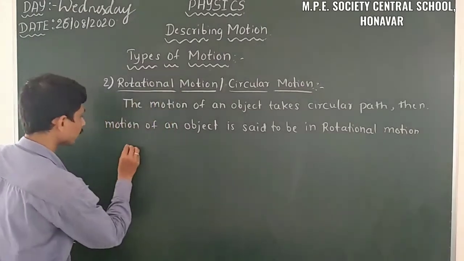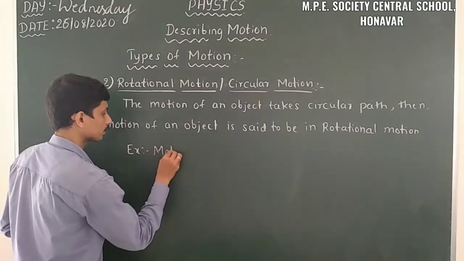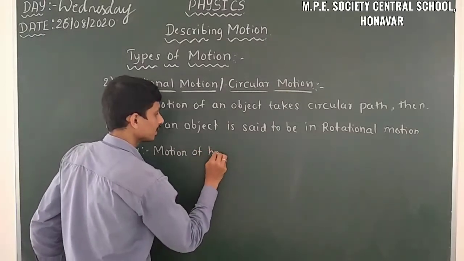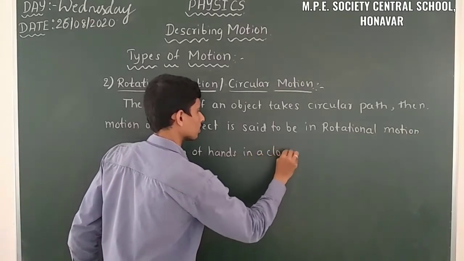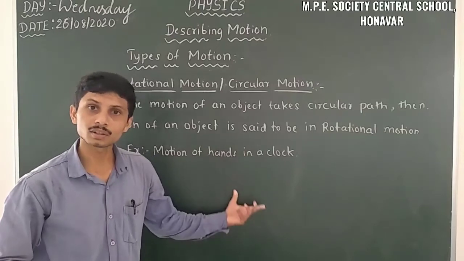The motion of hands in a clock is always in a circular path only.